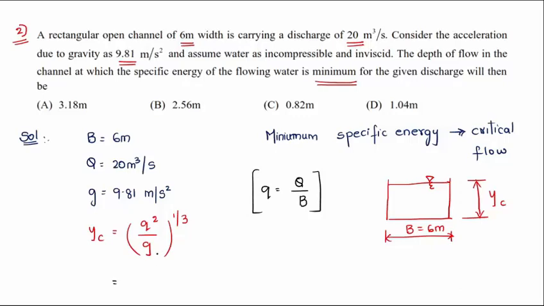Substituting the values, discharge is 20, width is 6: (20 by 6) whole square by 9.81, whole power 1 by 3. 20 is the discharge given to you, B is the width 6 meter, and 9.81 is the g value given in the question. So obviously the answer on solving this will become 1.042 meter.